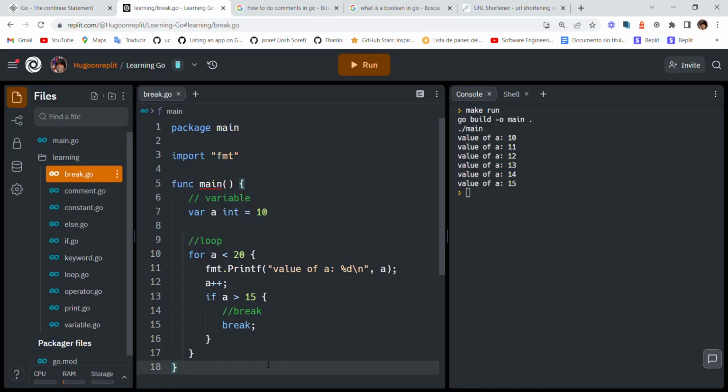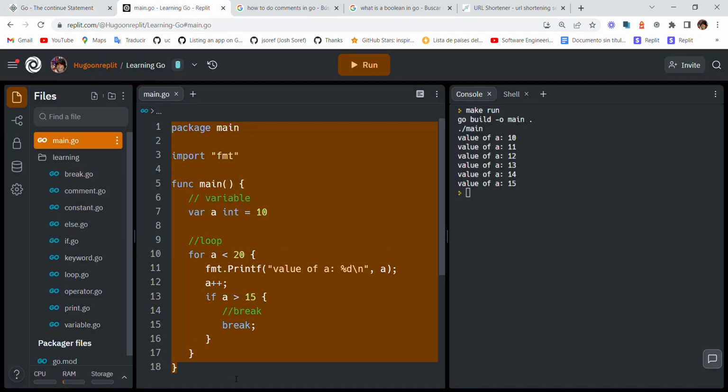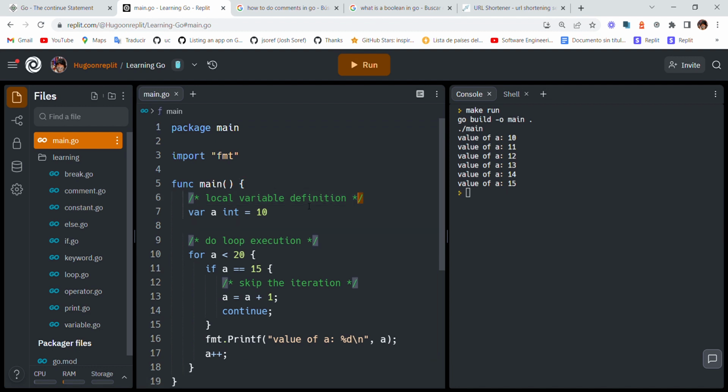Alright, so we have this code. So let's start with a variable. Then we have a loop involving a, and then we add 1 to a, so that is why there are 6 lines of code.